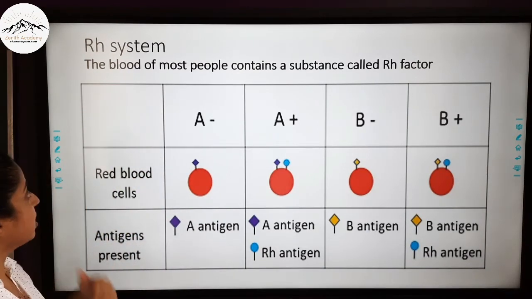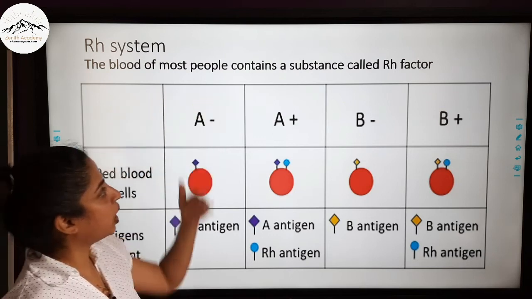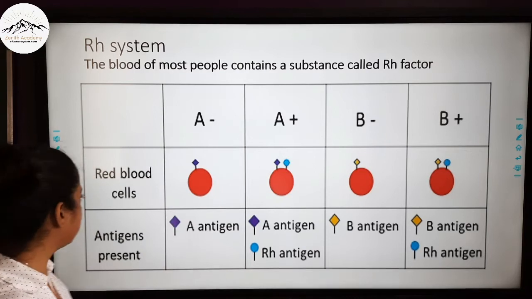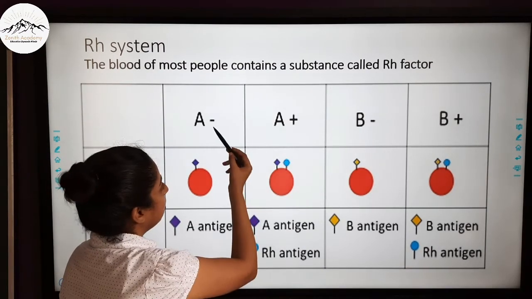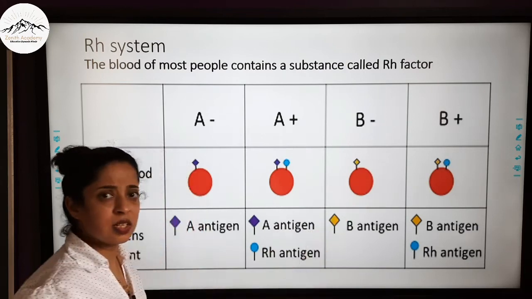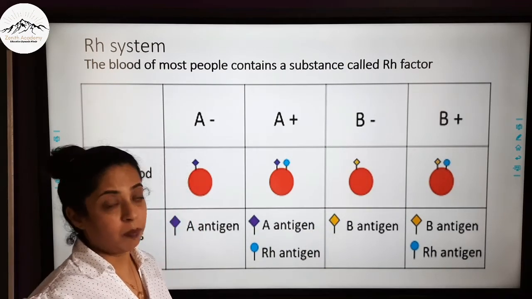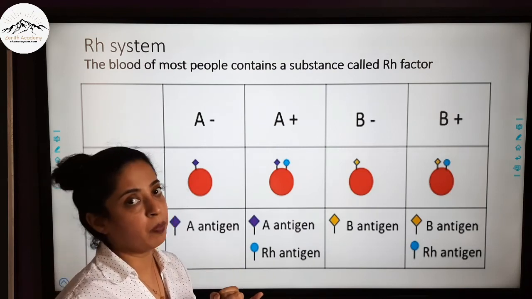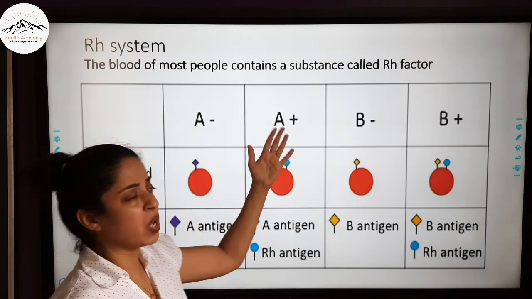Now in this RH system, the blood of most people contains a substance called RH factor. Now what is this RH factor? Here you can see that the blood groups are A plus, A minus, B minus, B plus. So there's minus and plus also there. But till now we had studied only blood group A, blood group B, blood group AB and O. So now what is this plus and minus?